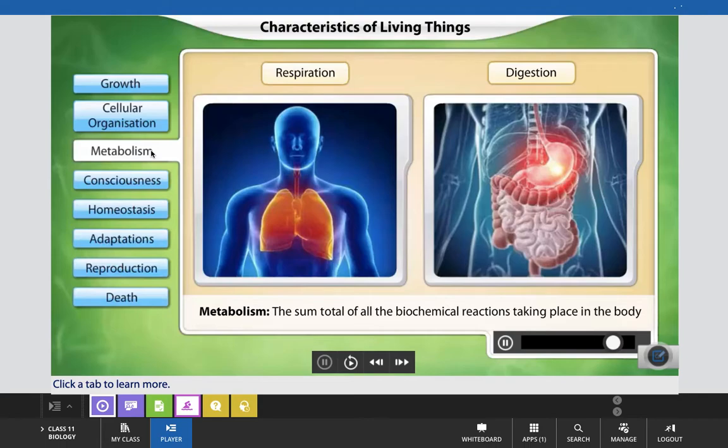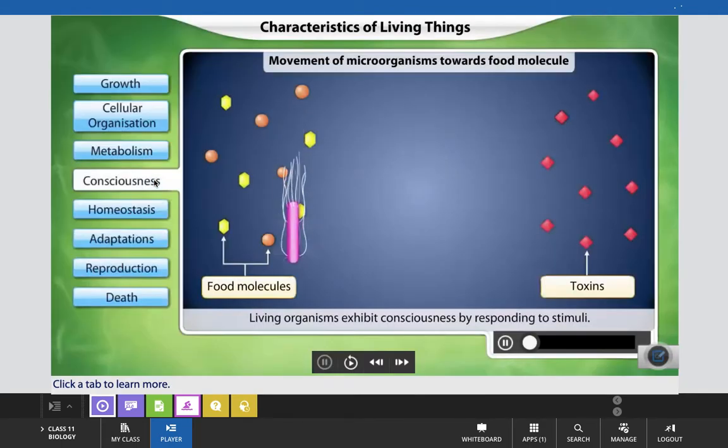The sum total of all the biochemical reactions in the body is known as metabolism. That means metabolism can also be considered one of the important or fundamental characteristic features of living organisms.